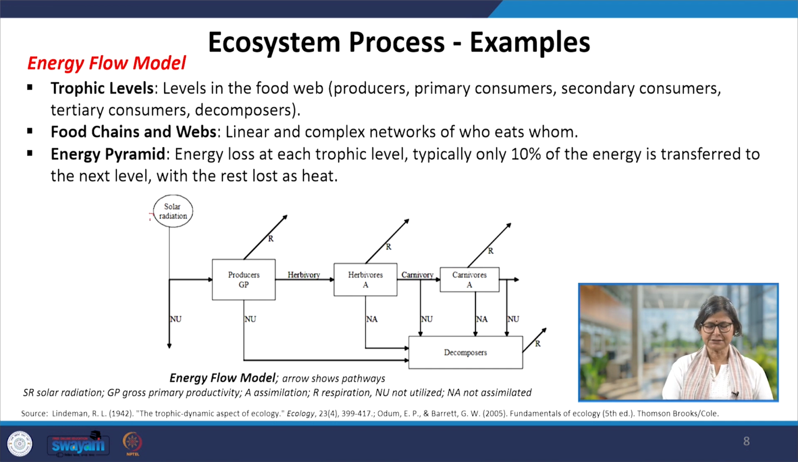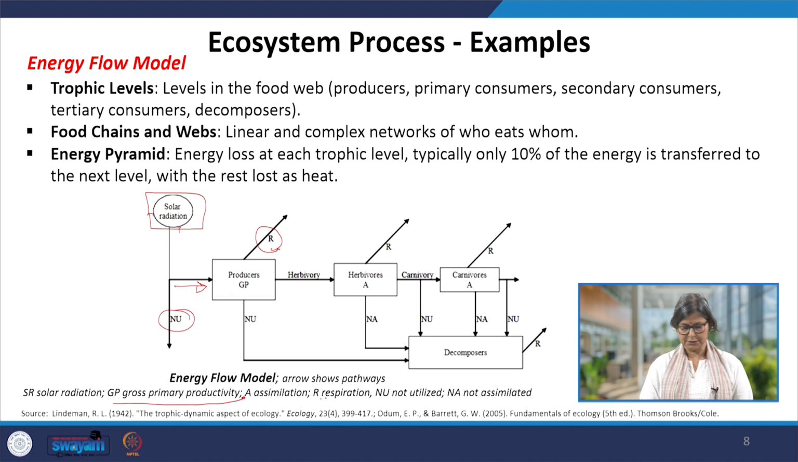Solar radiation is the starting point, we know this. And this model will always show the arrow of the path. So this solar radiation is being trapped by the producers. So is the gross primary productivity. You can just see here gross primary productivity. Rest of the things are lost through respiration. Then in this process, from radiation to the producer, there will also be non-utilized energy. You just see non-utilized. That energy will also come back to the atmosphere.